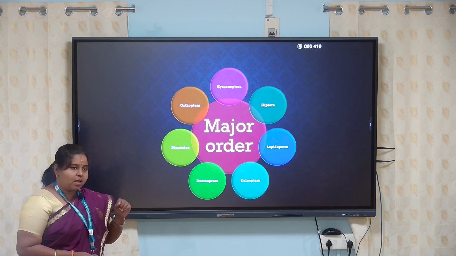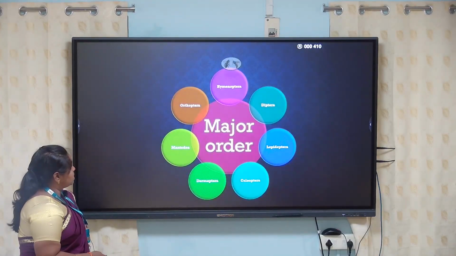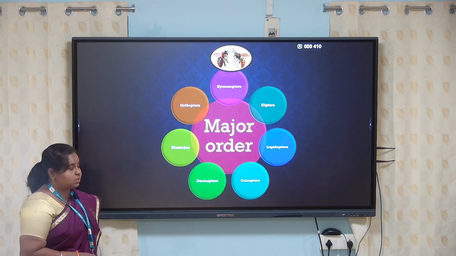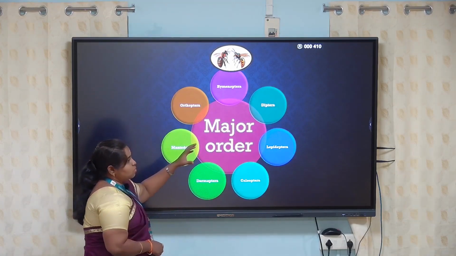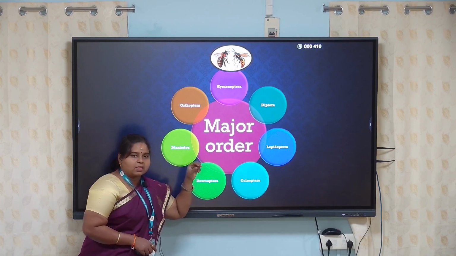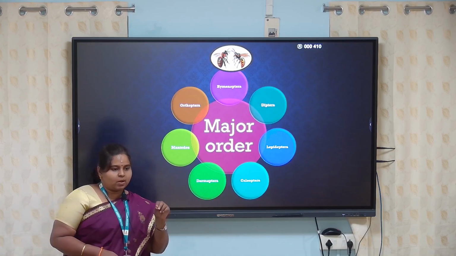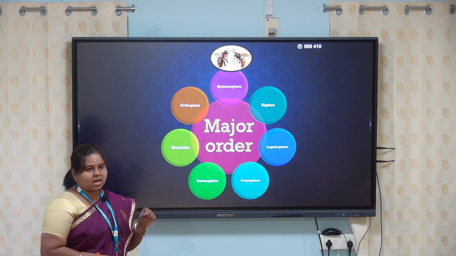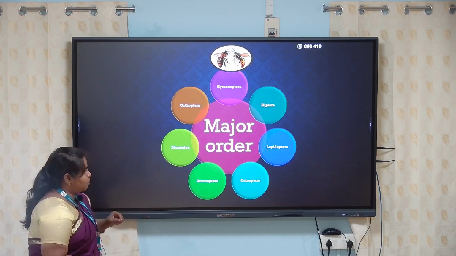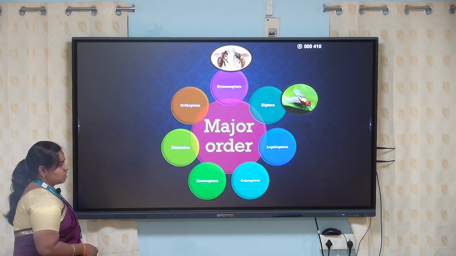They live in colonies, and honeybees are one great example. Next is Diptera. Diptera is a true insect with a pair of flying wings, and the other pair of wings is rudimentary, which helps in balancing. Flies come under this order.